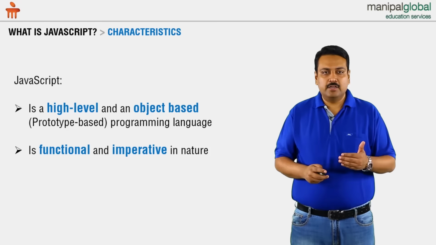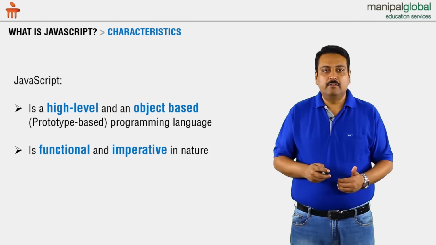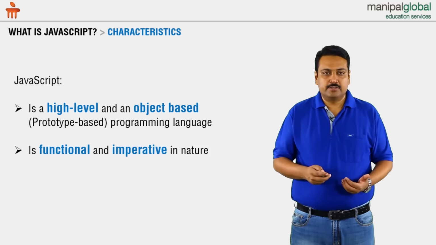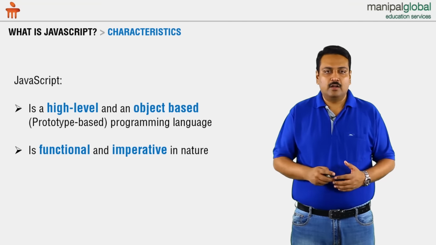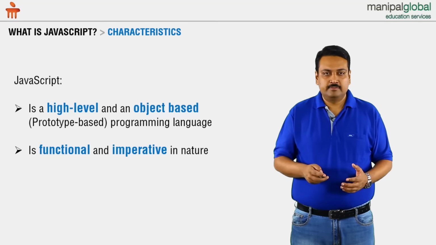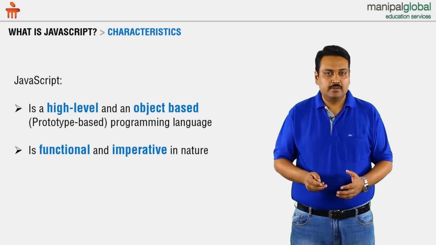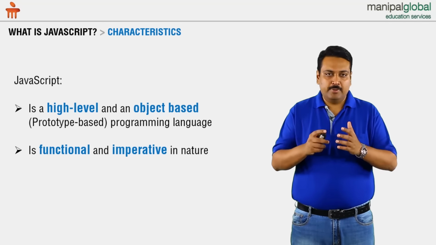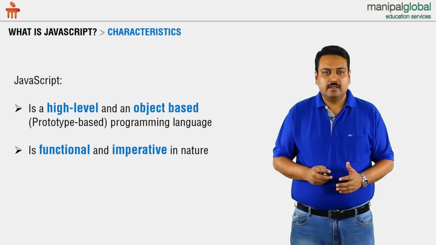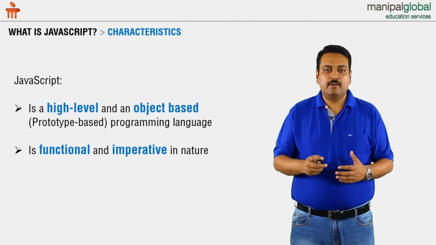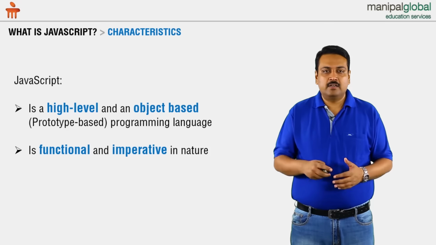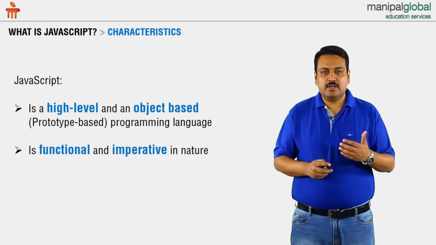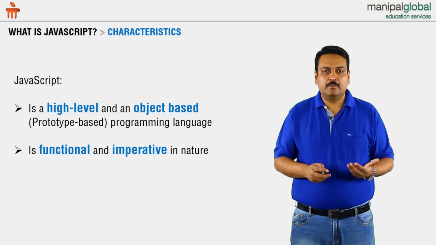We can pass functions to other functions as arguments, and we can create anonymous functions. Using JavaScript, we can implement the idea of lambdas and closures. So nested functions are allowed. And another aspect of JavaScript is that it is imperative. Imperative in the sense that every statement is identified with a termination. Every instruction is identified with a termination.